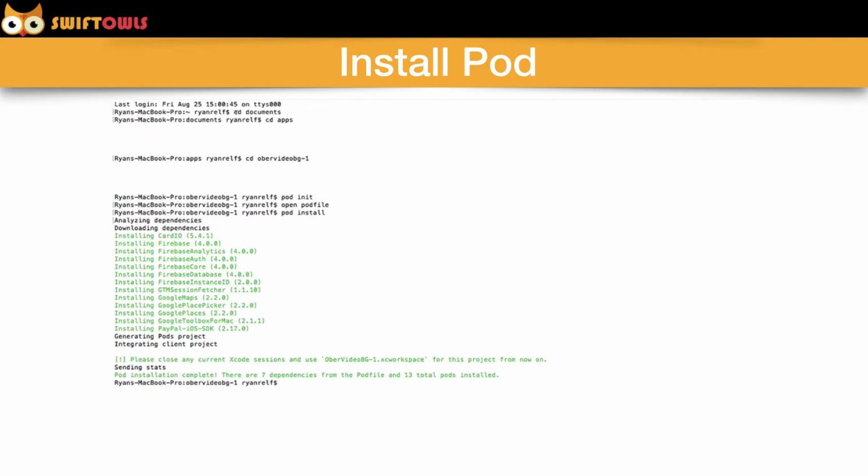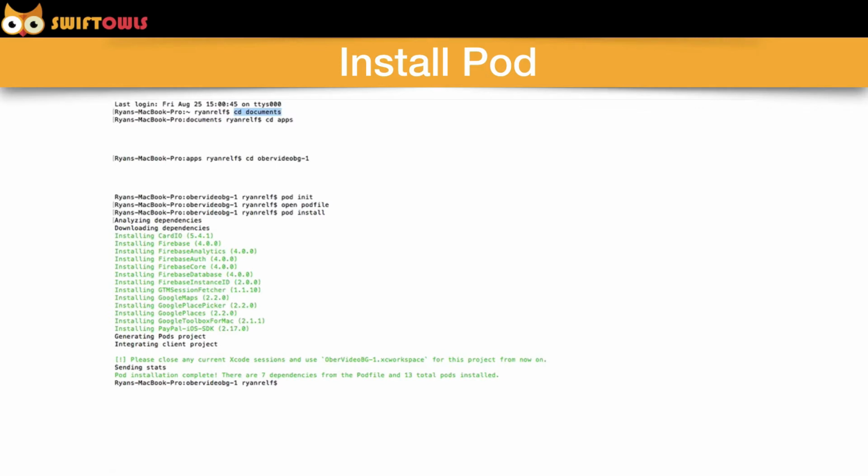Once I got into that folder, I was able to run pod init, and then I was able to open the pod file and paste in the Firebase dependencies. Once the dependencies were pasted in, I ran pod install to install those dependencies. And with this video, I will give you the dependencies that you can add in. So I'm going to run this video so that you can see exactly what I did.